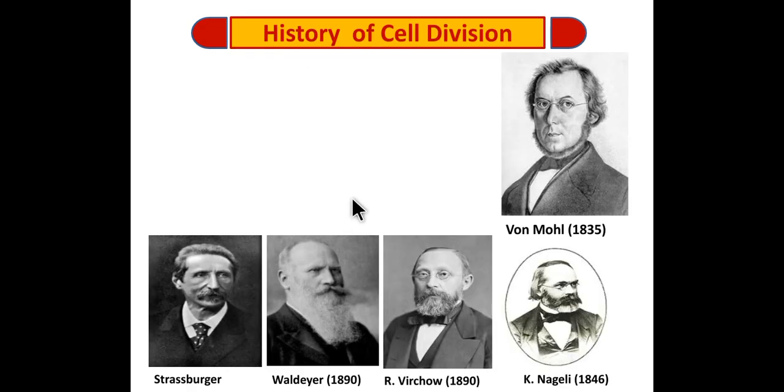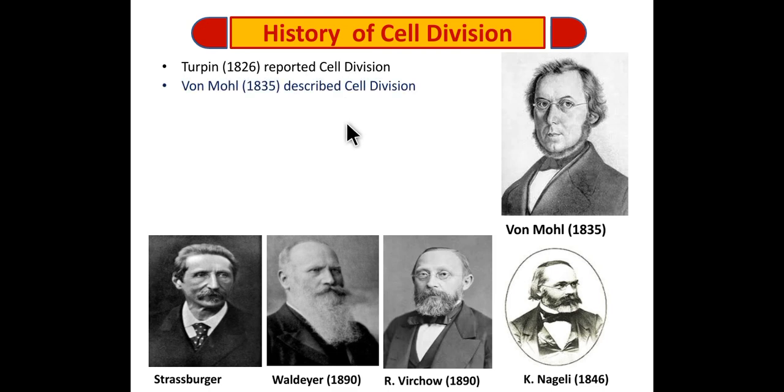The history of cell division. The scientist Turpin first reported the cell division. The scientist von Mohl first described the cell division.